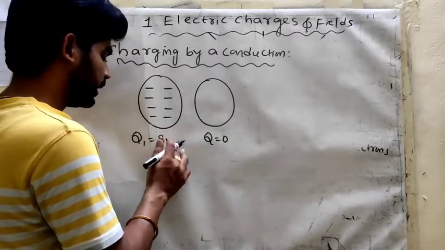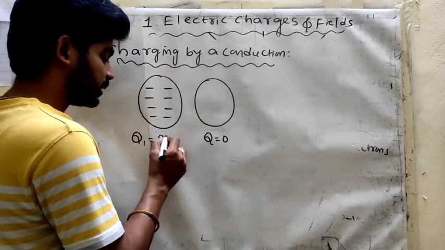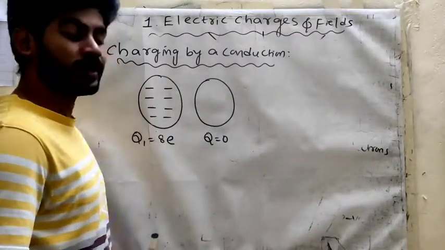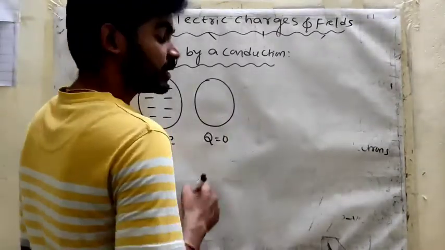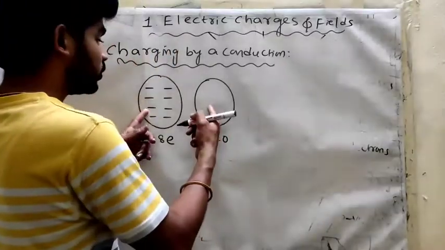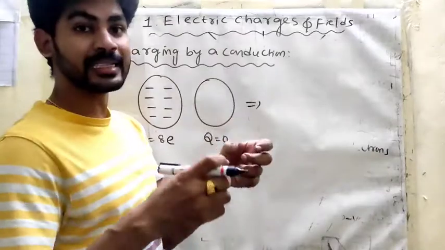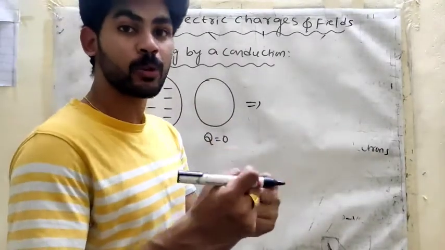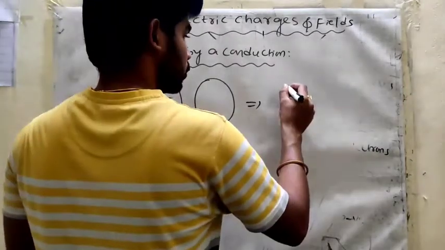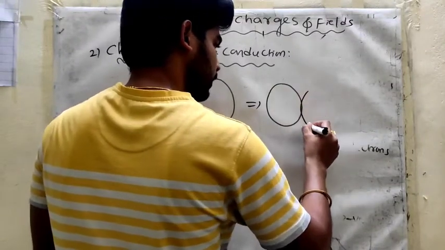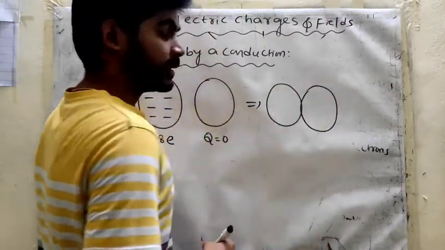Charge is measured in coulombs, but otherwise you can simply take it as the number of electrons. 8 electrons here, 0 electrons here. Both bodies are in contact with each other because of conduction. Conduction means the two bodies are physically contacted. Okay, this is the conduction process.